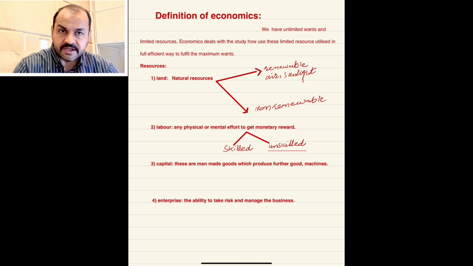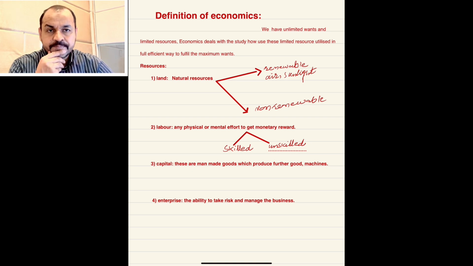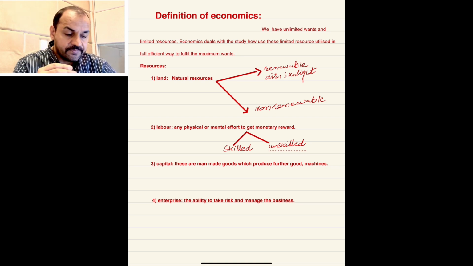The last one is enterprise. My dear students, these are the four resources. Every economy is facing the problem of shortage of these resources. So up till now, what we have learned is that consumers and producers are the two major agents of the economy. Consumers have unlimited wants and producers have limited resources, and they are the two major agents that form the economy.